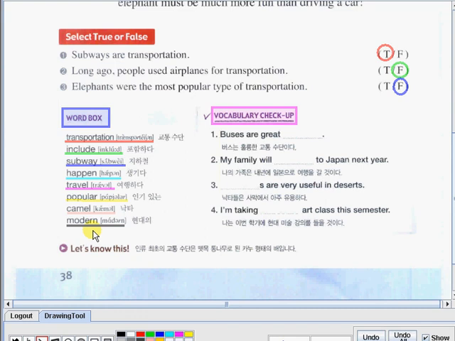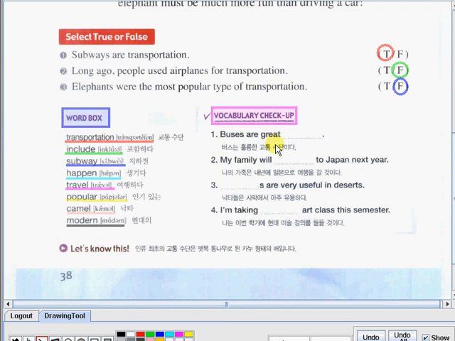And now, let's have our last activity. Here we have vocabulary checkup. You need to complete 4 sentences in order to have the complete thought. You can choose your answers from this word box. So let's have number 1.